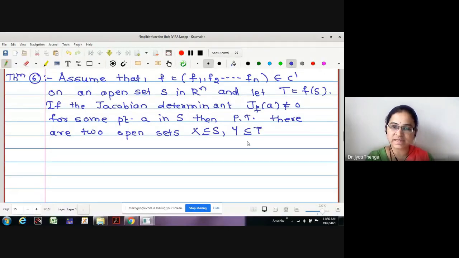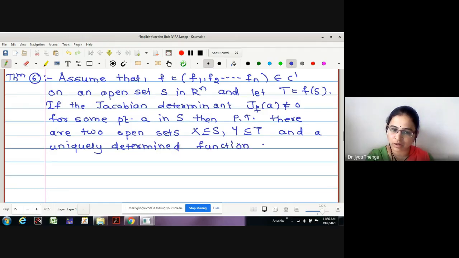There are two open sets, X in S and Y in T, and a uniquely determined function g such that, see, now we are going to prove the existence of a function g such that there are in all 5 points to prove.